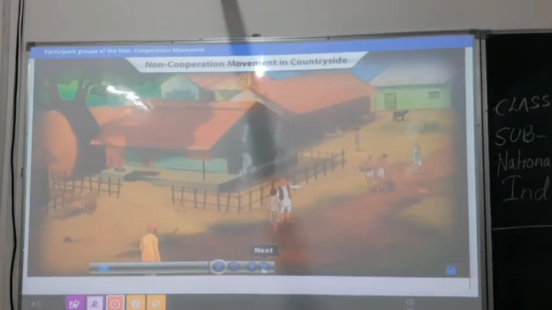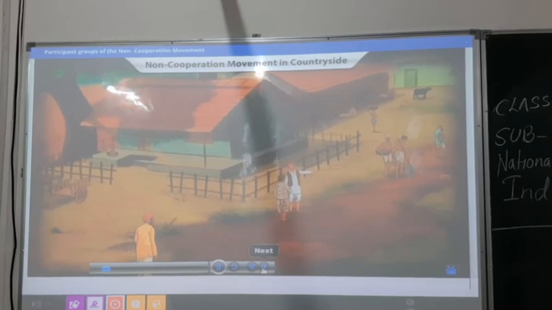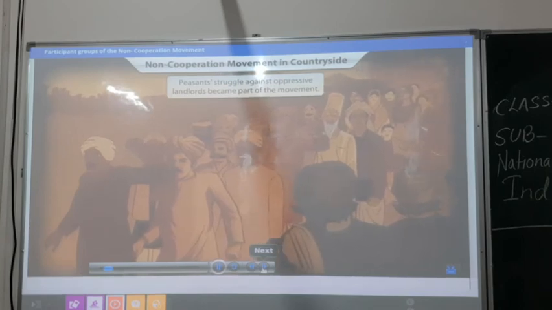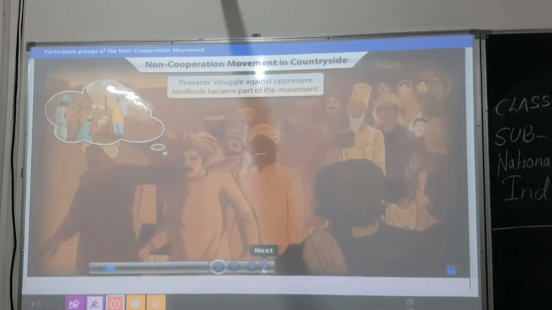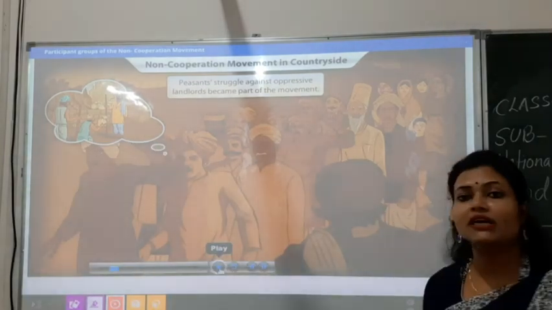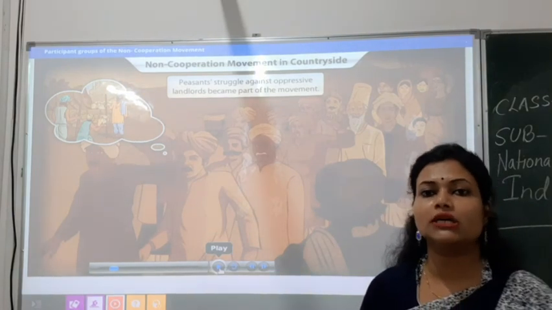Let us see how the movement spread amongst the people in the countryside. The peasants had a different interpretation of the movement. Their struggle against exploitation by oppressive landlords became a part of this movement. So here it is saying that in the non-cooperation movement in the countryside, we have discussed the city situation, now we are talking about the countryside.